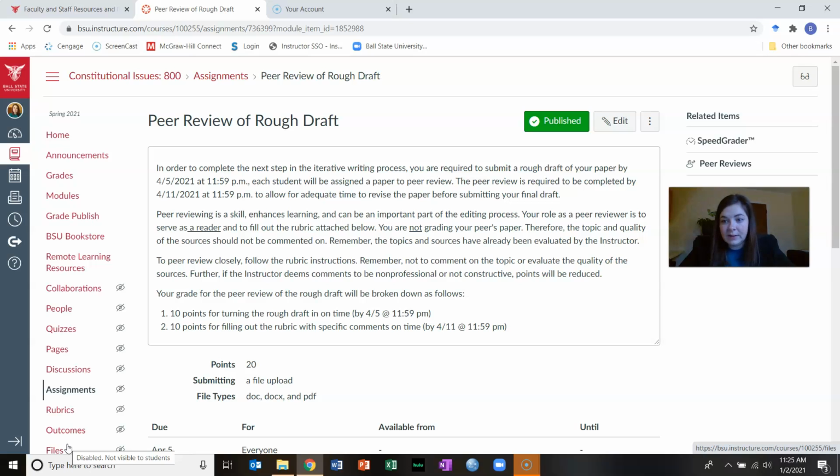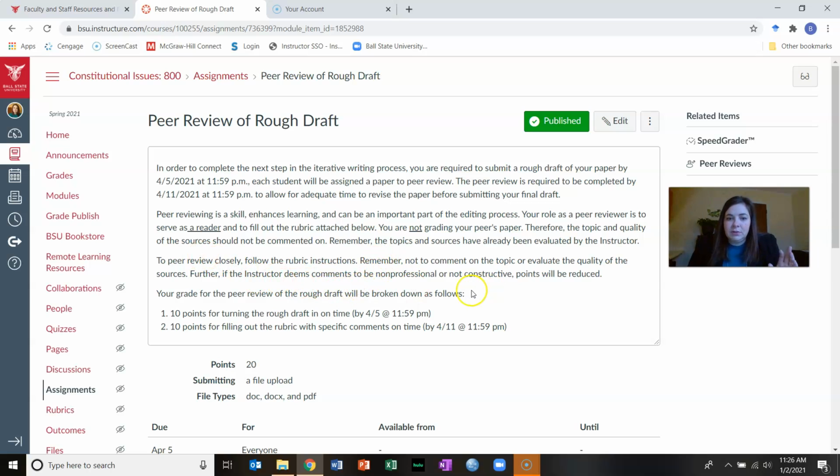Sometime in the morning of April the 6th, Canvas is going to assign you and notify you of your peer review. Now, peer reviewing is a skill, and it can be a really important part of the editing process. Your role as the peer reviewer is to read your peer's paper. You're not trying to grade it. As such, you should not be talking about things like the topic that they've selected, or the quality of sources that they've chosen. Remember, I've already evaluated those.